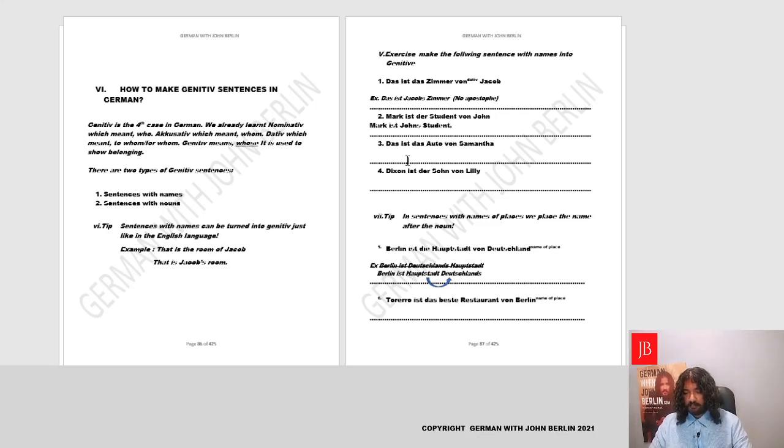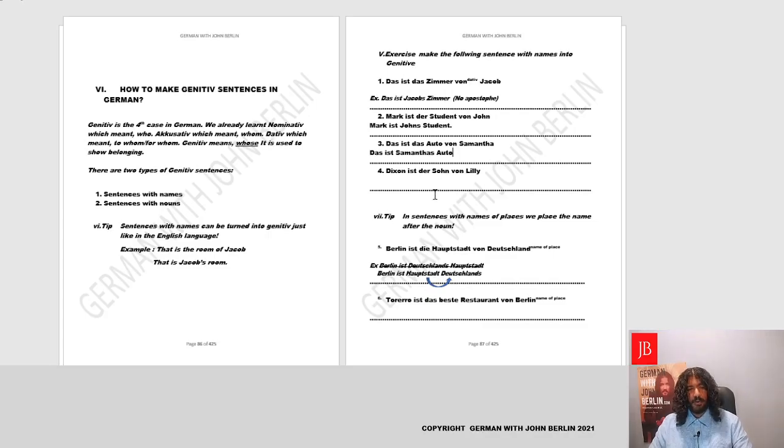As simple as that. Das ist das Auto von Samantha. Yes, that is the car of Samantha. We could say that is Samantha's car. It'll be das ist Samantha's Auto. Fantastic.